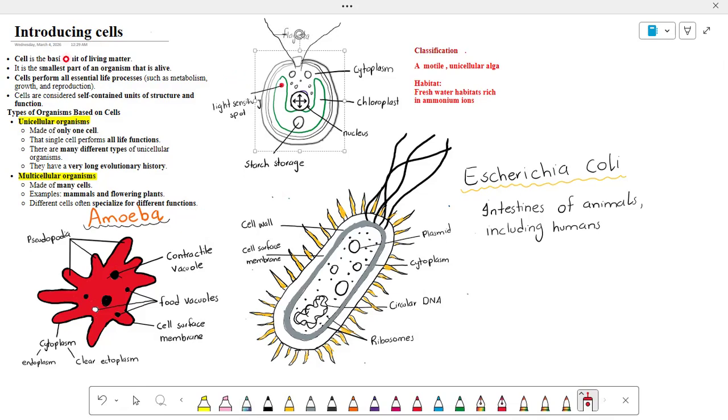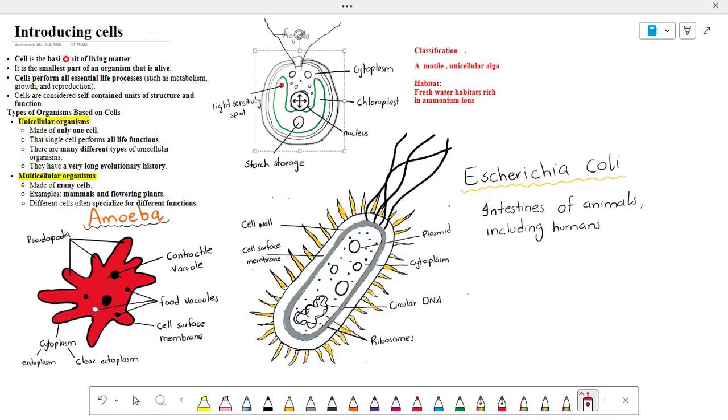It is now the second diagram, the amoeba. It is also a unicellular organism. It mostly lives in water and moist environments. Moist water and moist environments are the habitat of amoeba. Its structure is quite different from other cells. Here, the most important structure is pseudopodia.